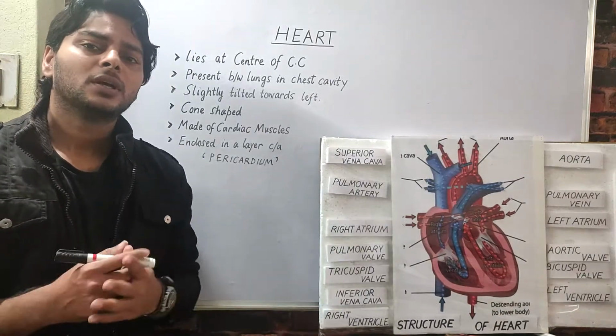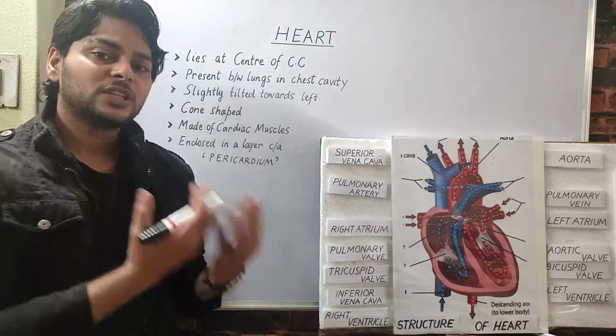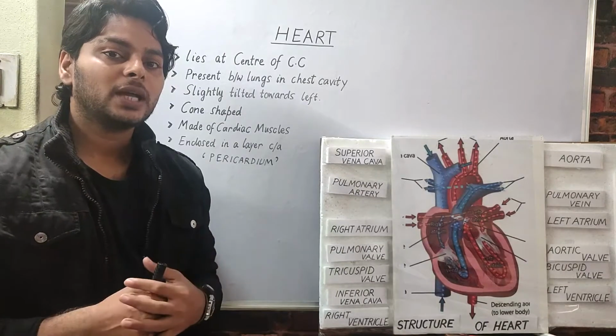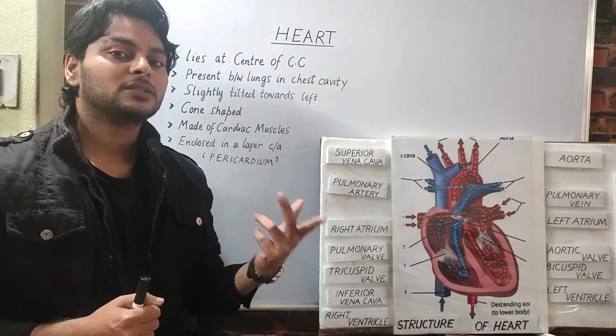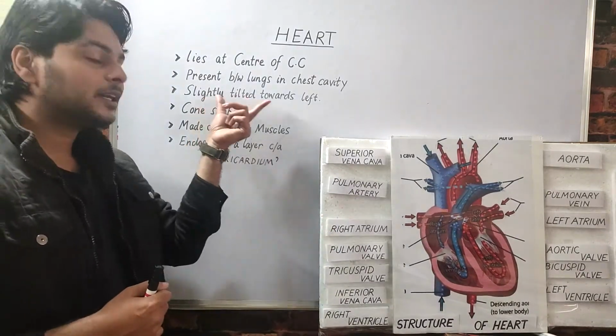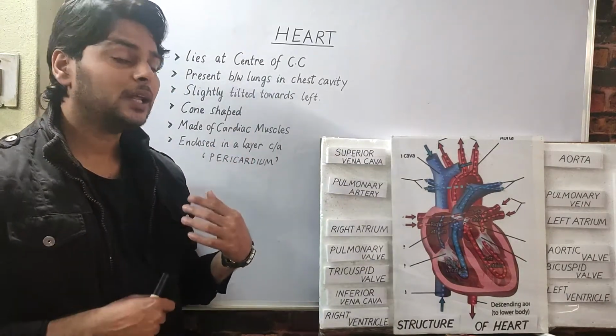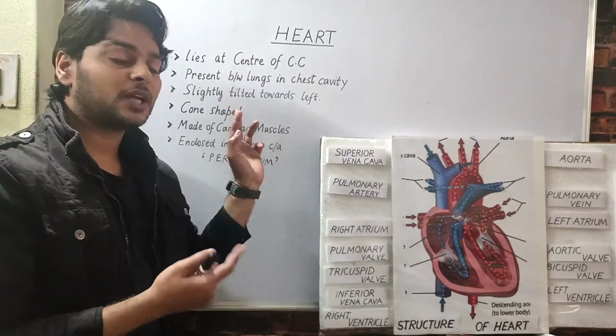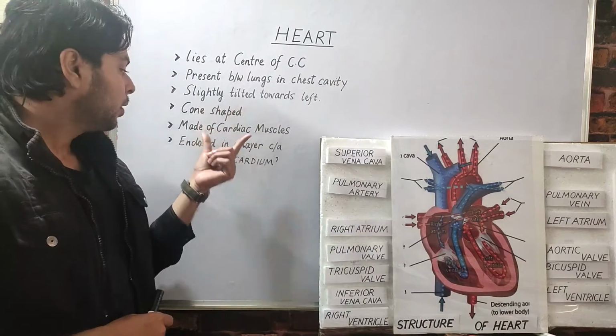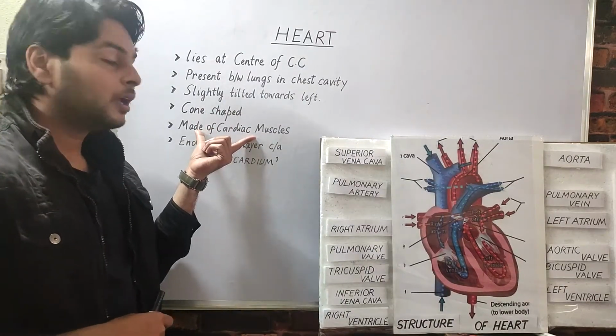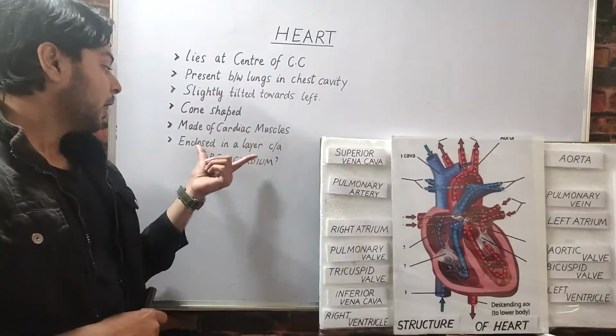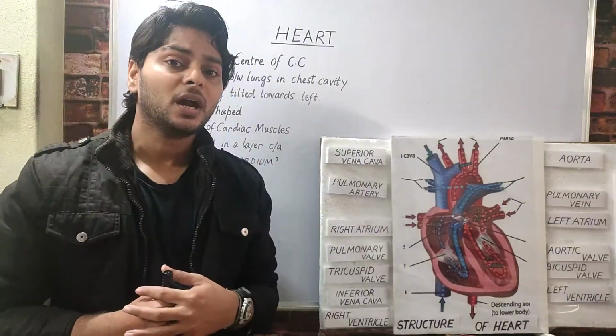Most people think that the heart is present exactly on the left. Now it's your duty, guys, to tell them where the heart is exactly located. It is slightly tilted towards the left. It is not exactly located on the left side. It is cone shaped. It is made up of cardiac muscles which never get tired. It is enclosed in a layer called the pericardium.